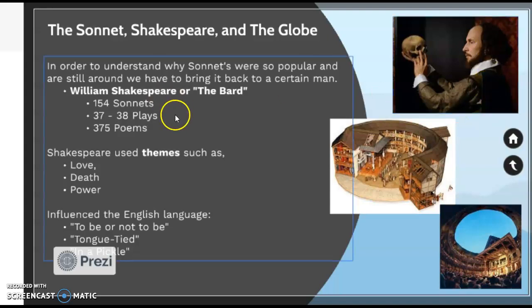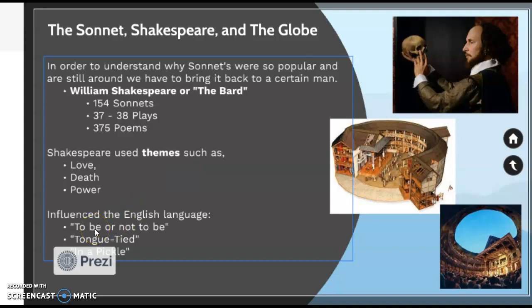A lot of his plays incorporate this form of poetry, just spoken naturally within the plays. That's why he's holding the skull. It's his plays, his representation. He uses a lot of themes such as love, death, power, themes that are still around today. Even though, ladies and gentlemen, he was writing during the 15th and 16th century, we still see those themes here today. He influenced the English language greatly.